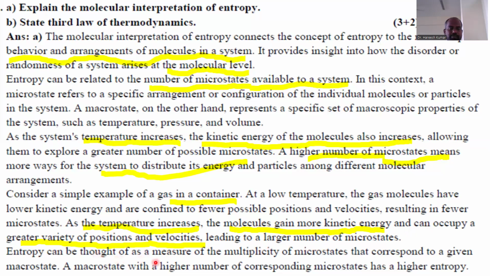Entropy can be thought of as a measure of the multiplicity of microstates that corresponds to a given macrostate. A macrostate with a higher number of corresponding microstates has a higher entropy. Let's continue in the next slide.